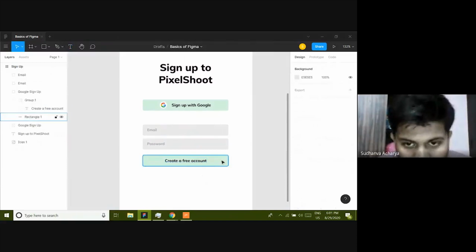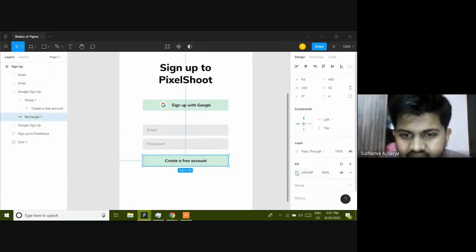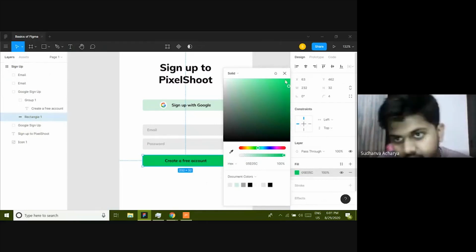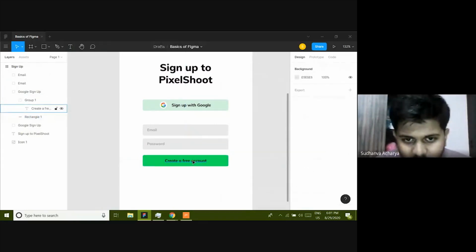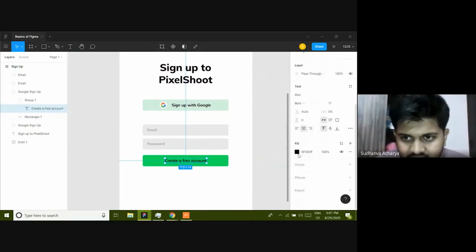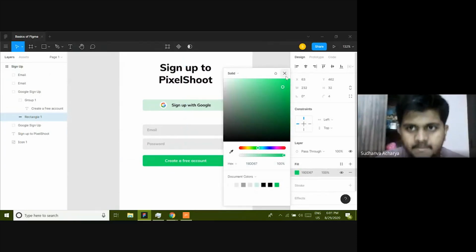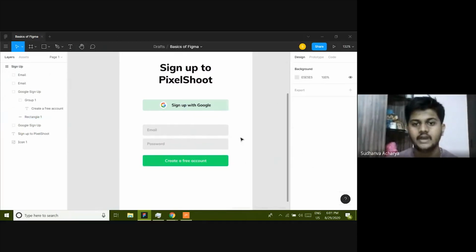Okay, now this color obviously should change because it's a button. So I'm just going to give it some depth. Okay, and this has some contrast issues, right? So I'm just going to change this to white color. So yeah, it's too dark. Give a lighter shade. Cool. So you have your button ready.